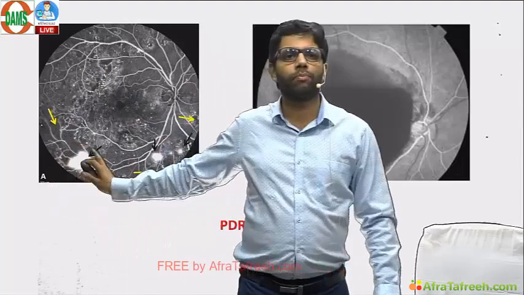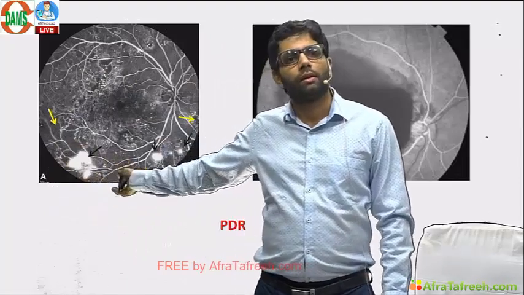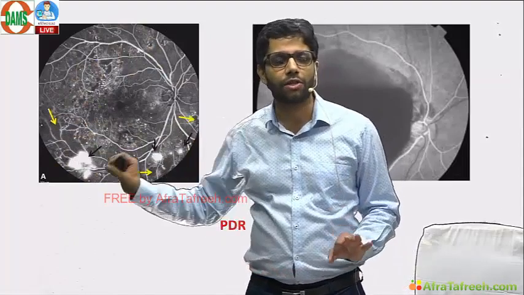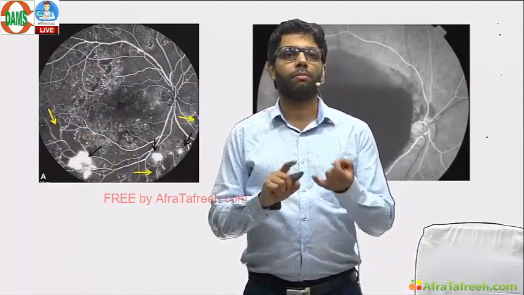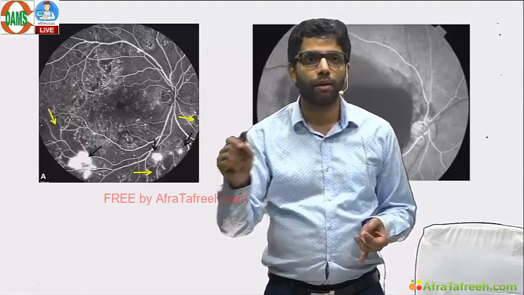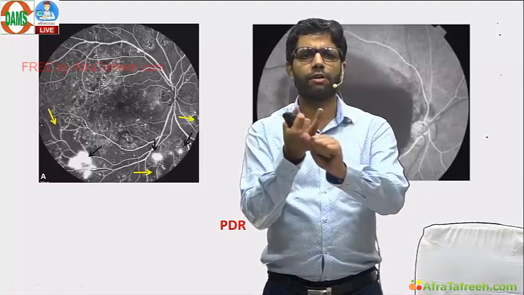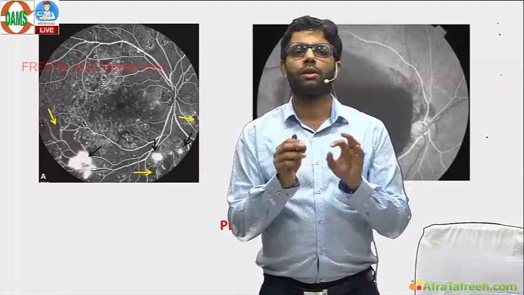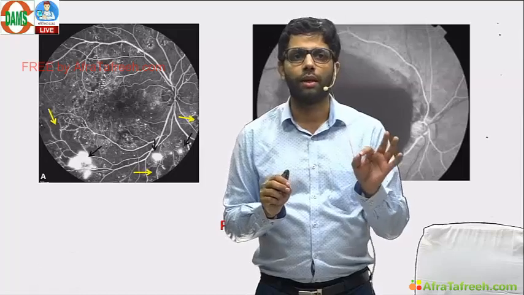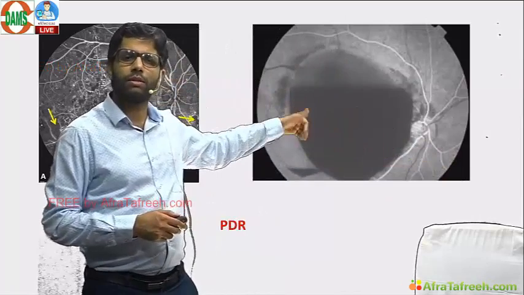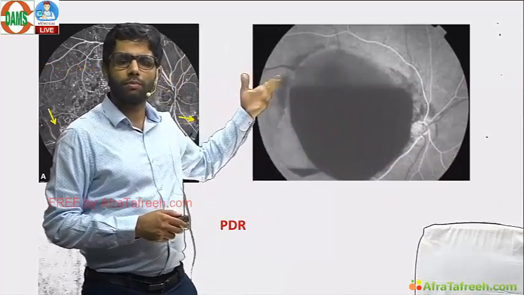What do you do for this PDR? Pan-retinal photocoagulation is the primary treatment. Anti-VEGF injections are the secondary treatment. Remember anti-VEGF injections? A new one, brolucizumab. Other previous ones are aflibercept, ranibizumab, bevacizumab. But the new one, remember, brolucizumab. What do you do for vitreous hemorrhage? Wait for 3 months. After that, take out the vitreous, pars plana vitrectomy.